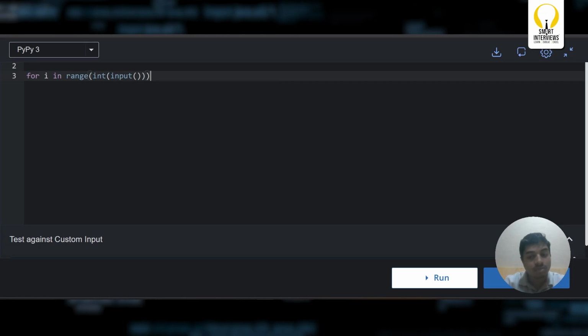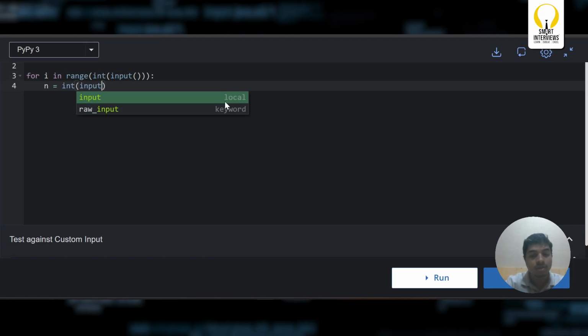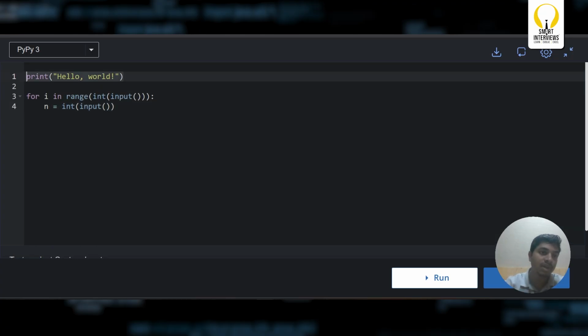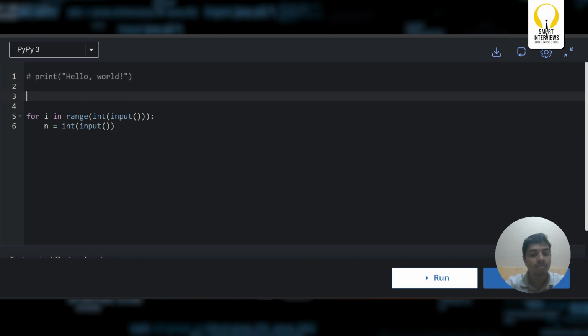I'm going with input test cases, n as an input, and for every input, let us implement a function. Function name is going to be cap, which takes the value n as input.